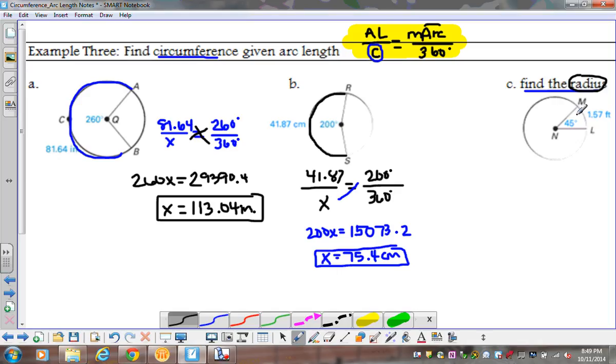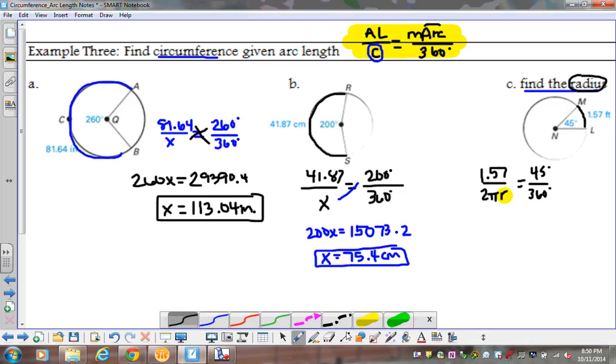Same thing though. I got my arc length, which is 1.57. The measure of my arc is 45 degrees. So we've got 1.57 over, and because I'm trying to solve for my radius, I'm going to put 2 pi r, because there's my radius right there. If I just put a c down there, that's solving for my circumference, not my radius. So 1.57 over 2 times pi times r equals the measure of my arc, which is 45 degrees, over 360 degrees.